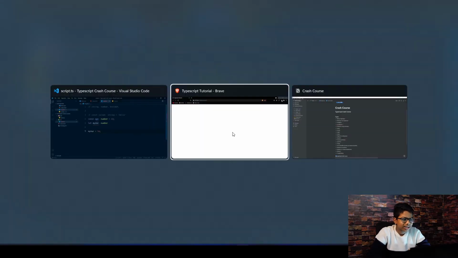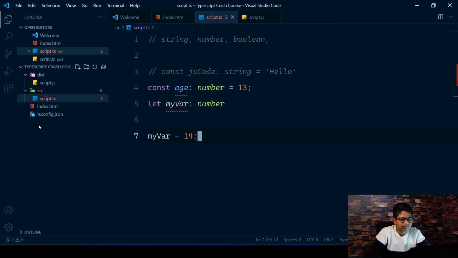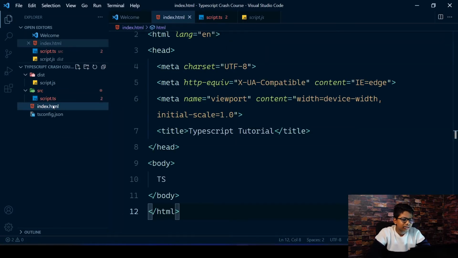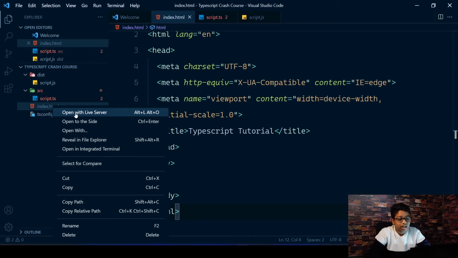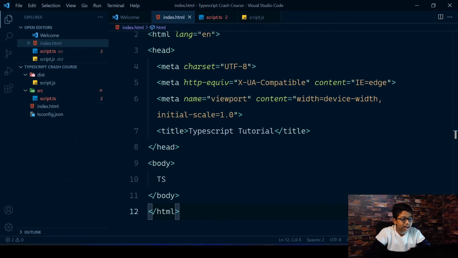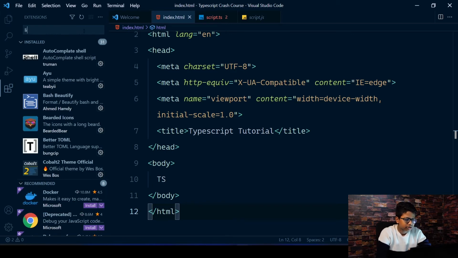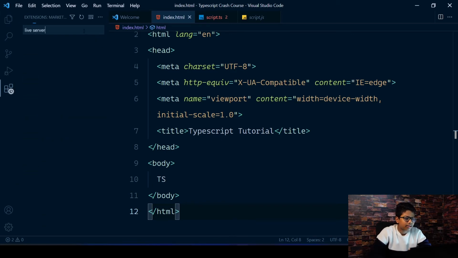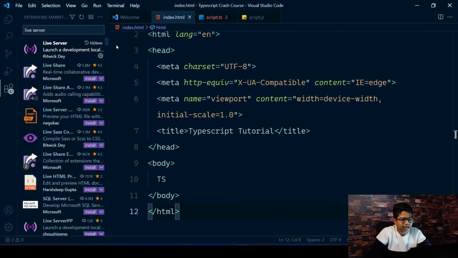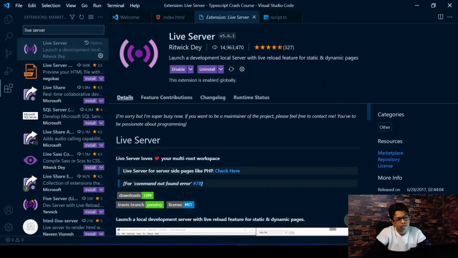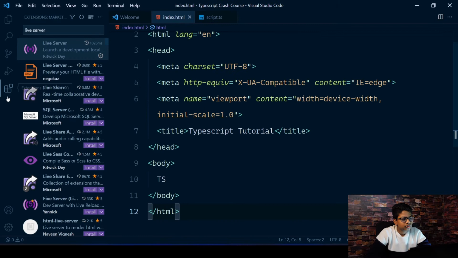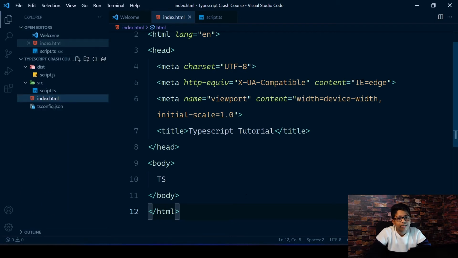So now one thing is that we can't see our output, right? So what I did is I created an index.html file in here, like we did in the beginning, and I right clicked on it and opened with live server. Now if you don't have that option, you'll need to install the live server extension for VS Code. You can search for live server and you'll see this is the one. It has a lot of downloads, 14 million downloads. So that's what you'll have to install. And once you've got that installed, you can right click in here and select open with live server. I've already got it open in here, as you can see.